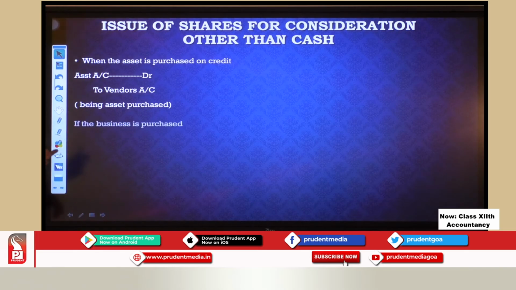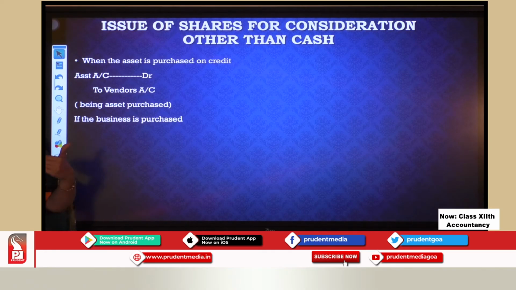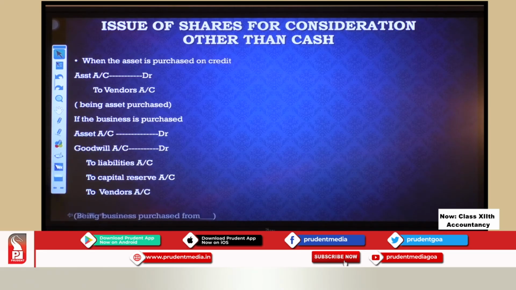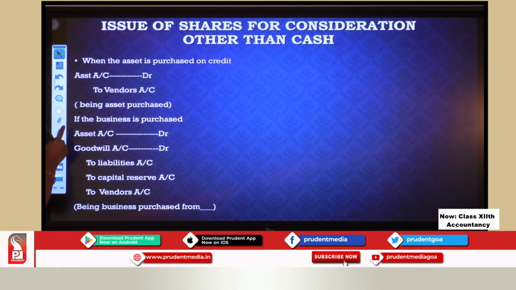Now what if a business is purchased, if you are taking up somebody else's business? Along with the business you will get their assets and their liabilities. Assets are debit, liabilities are credit. So you will be debiting all the assets and crediting all the liabilities. Assets account debit, goodwill account debit, liabilities account credit, capital reserve account credit, and to vendor's account. I will explain this entry to you in detail. Being business purchased.